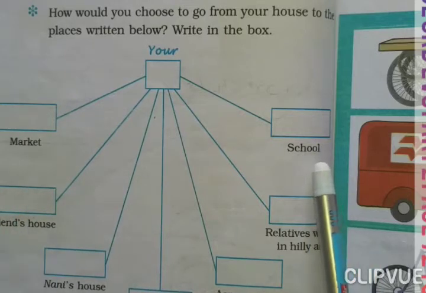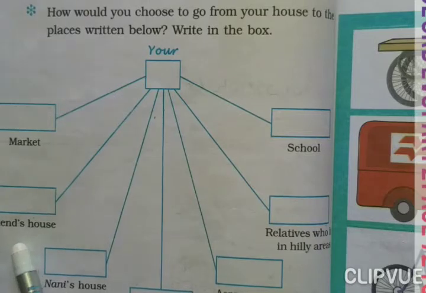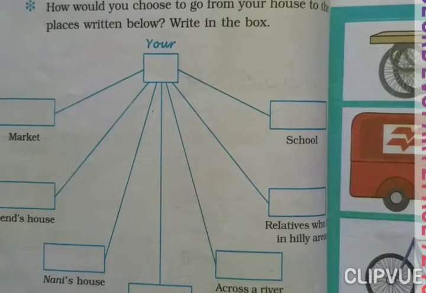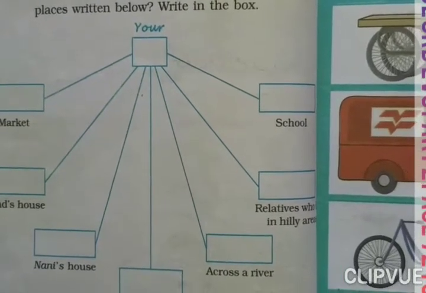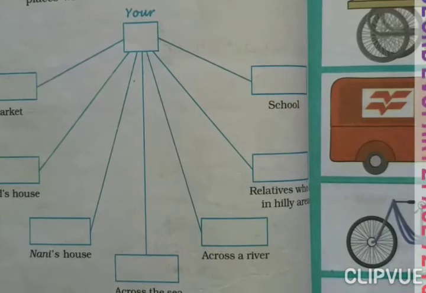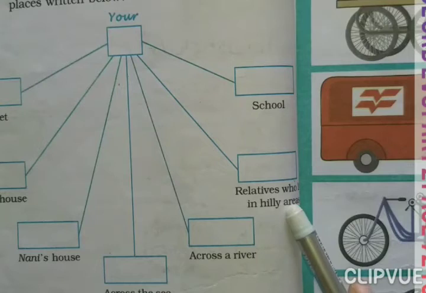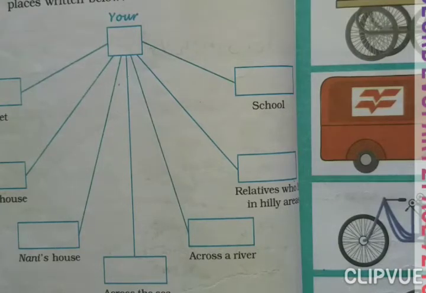If you want to go to the school, which vehicle will you use? Friend's house, Nani's house. If Nani's house is far from your house, then which vehicle will you use? Then across the sea, if you have to go across the sea, which vehicle will you use? Across the river, if you have to go across the river, which vehicle will you use? Relatives who live in hilly areas, in mountain or rocky areas, when you go there, which vehicle will you use?